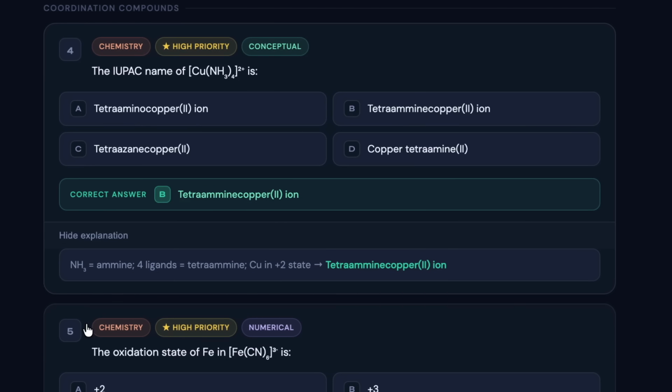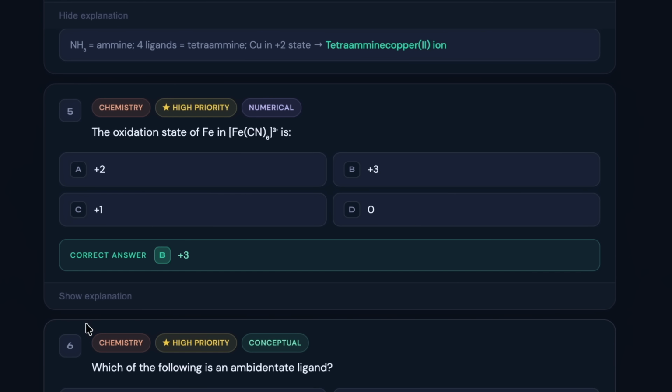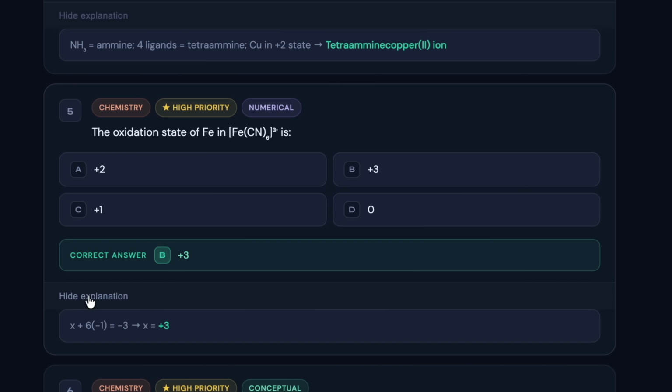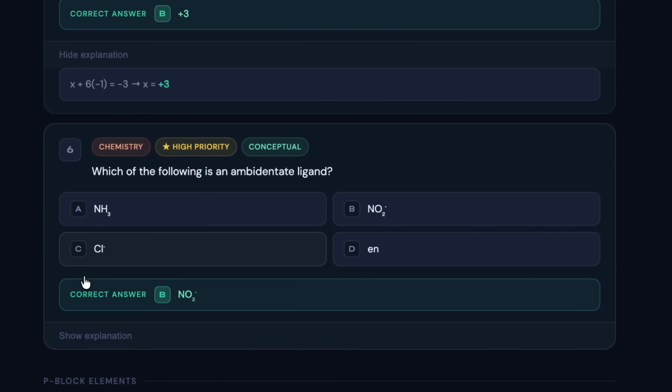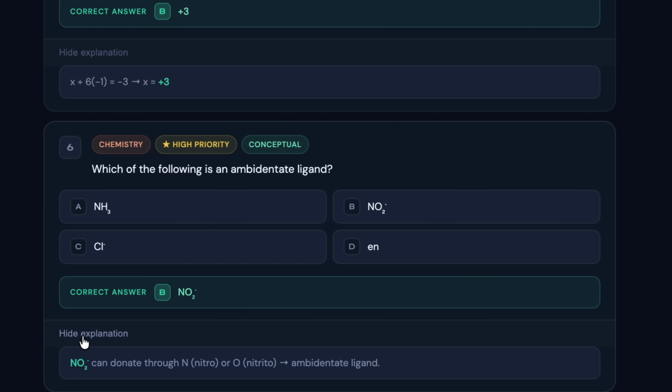Fourth, we have question from coordinate compound, and the correct answer for the fourth question is B, and explanation is also displayed on the screen. As we move ahead, we have fifth question, numerical based questions, and the correct answer for the same is B, which is +3. For sixth question, the correct answer for the same is B, which is NO2, and the explanation can be checked on the screen.